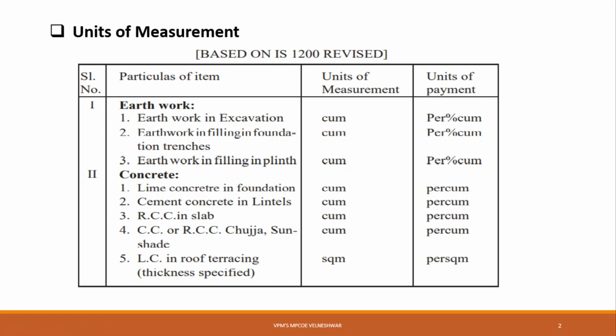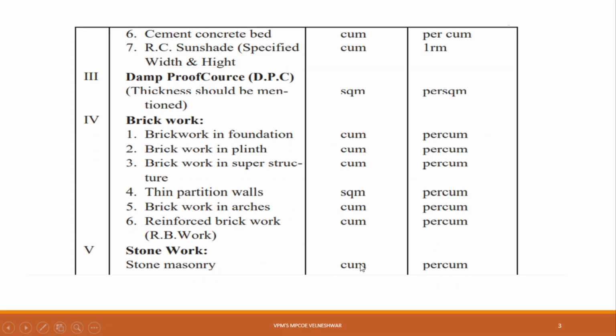For waterproofing, we will provide lime concreting on a roof terracing, and that concrete thickness is very small, generally a maximum of 40 mm, and it starts from 25 mm, meaning 2.5 centimeters to 4 centimeters thickness. That thickness is negligible, so we will calculate the lime concrete in roof terracing in square meter. Okay. Now we will see the cement concreting bed.